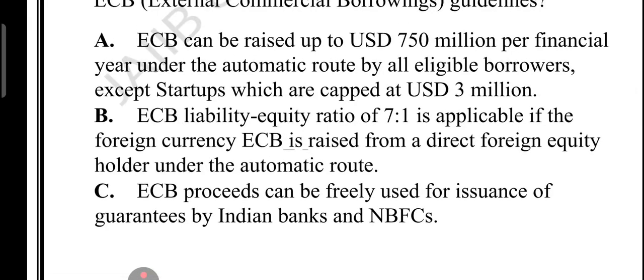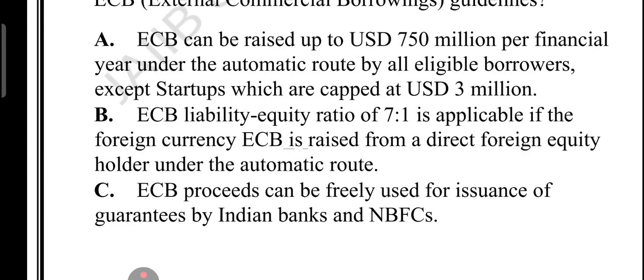What about option B? Option B says that an ECB liability equity ratio of 7:1 applies if ECB is raised from a foreign equity holder. This means if a foreign investor owns shares in an Indian company and also gives it a loan, that is ECB, then the total loan amount can be only 7 times the equity they hold.